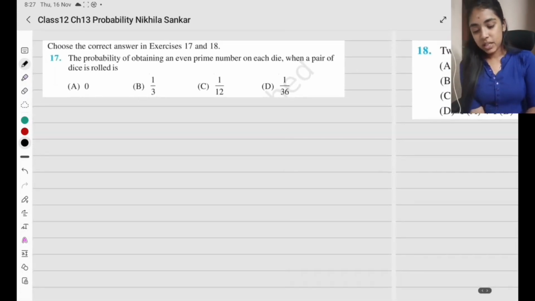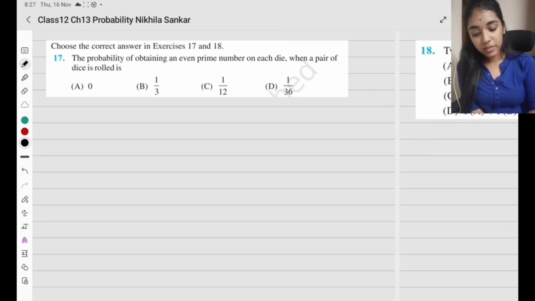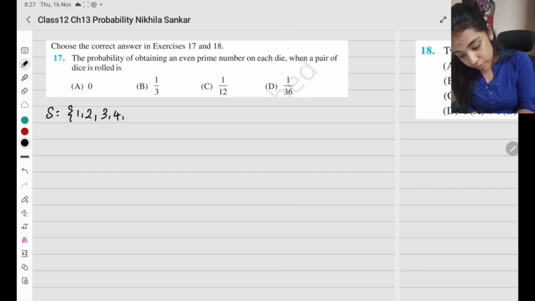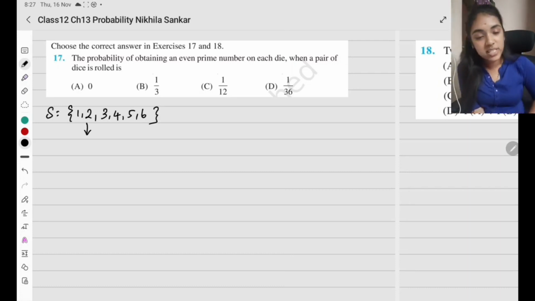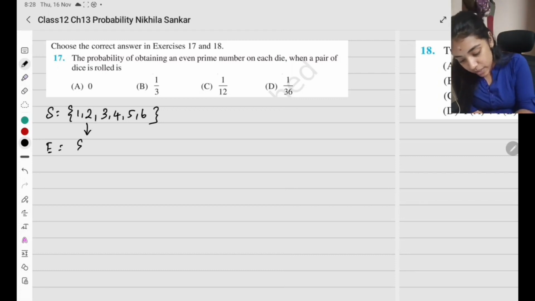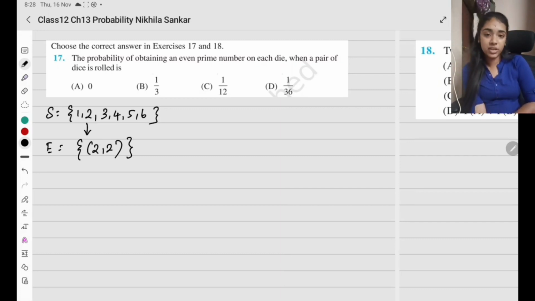Question number 17. The probability of obtaining an even prime number on each die when a pair of dice is rolled. So what is the probability of getting an even prime number? The sample space of the first die is 1 2 3 4 5 6. What is an even prime number? 2 is the only even prime number. A pair of dice means two dice. So the even prime is going to be 2 comma 2. This is the only outcome that is going to take place.